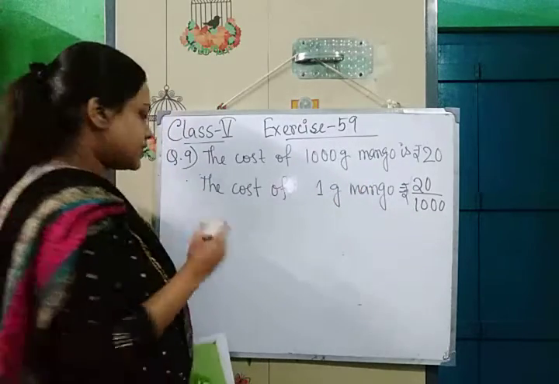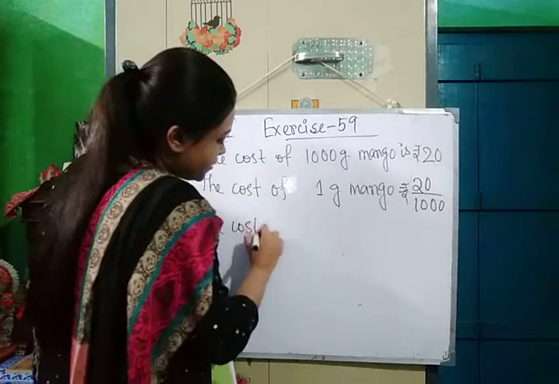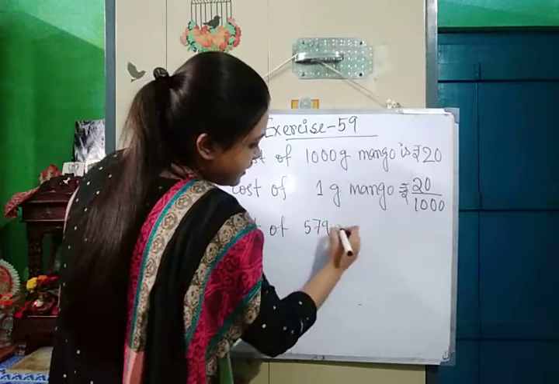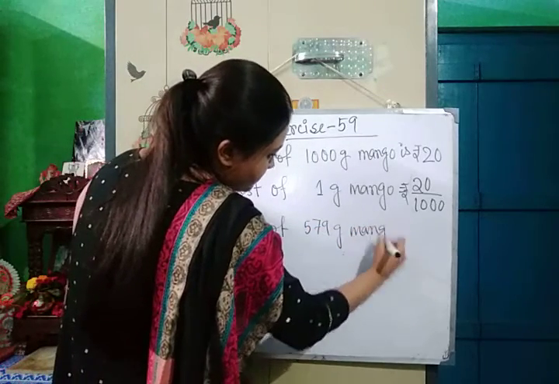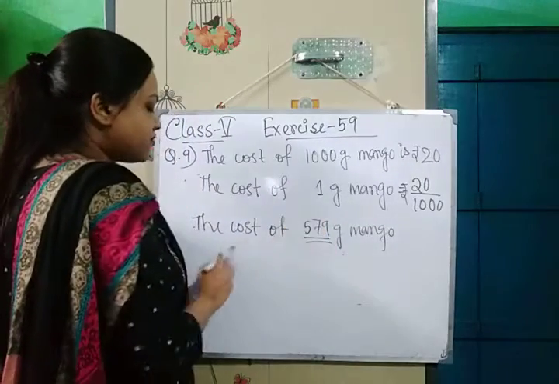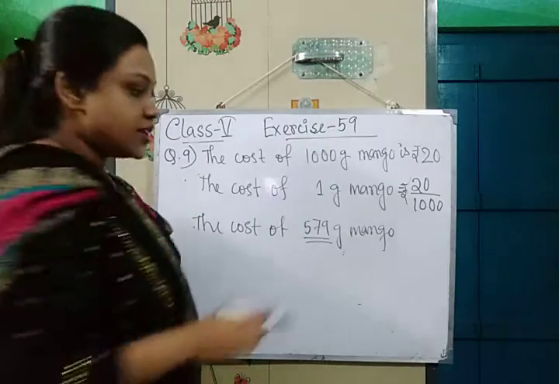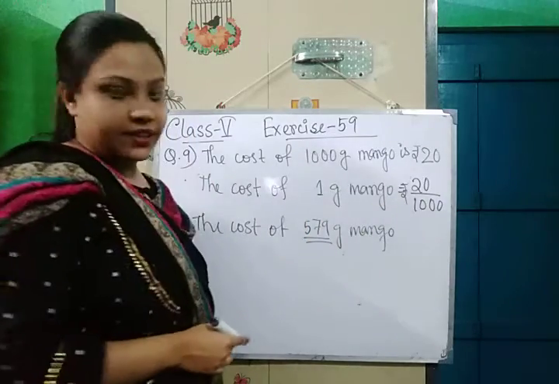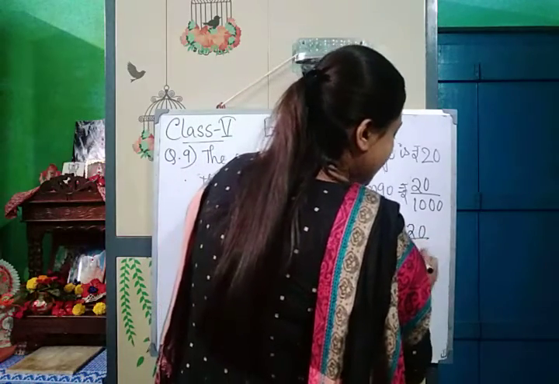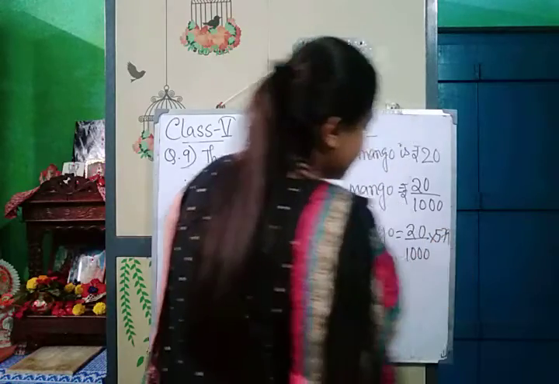Rupees 20 divided by 1000. Now what are we going to find out? The cost of 579 gram mango. The cost of 579 gram mango will be more than the cost of 1 gram mango. So next we will have to multiply. So next what will we write? 20 divided by 1000 into 579.